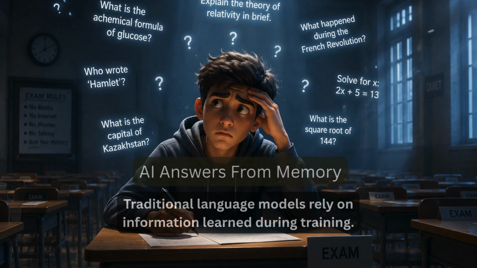Hallucinations. To understand why AI hallucinates, we first need to understand how large language models work. Think of an AI model as a student entering an exam hall. The student has spent years studying. They have read millions of books, billions of web pages, and enormous amounts of information. But once the exam begins, they cannot open new books. They can only answer from memory.